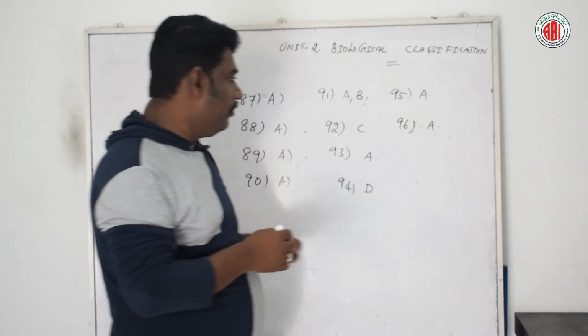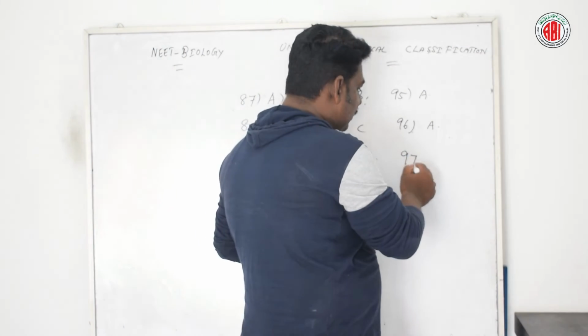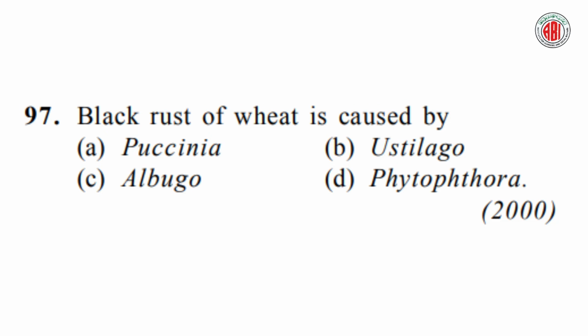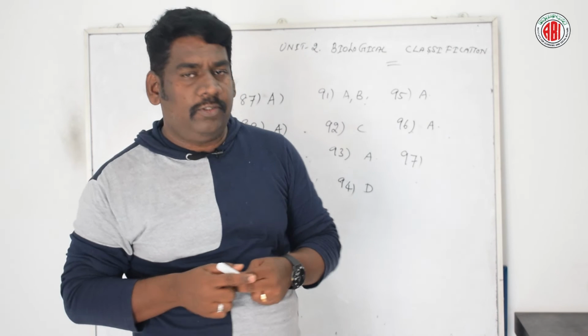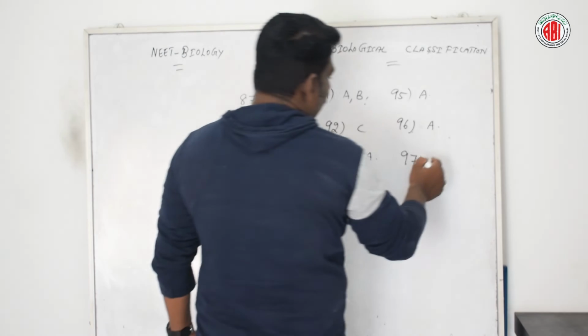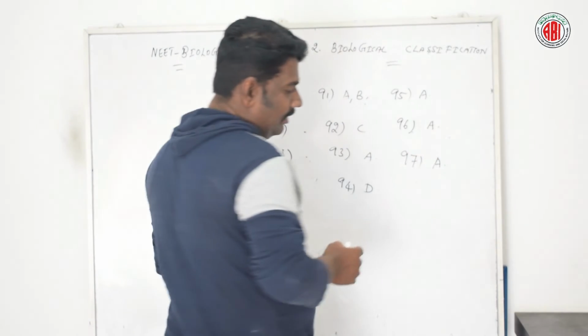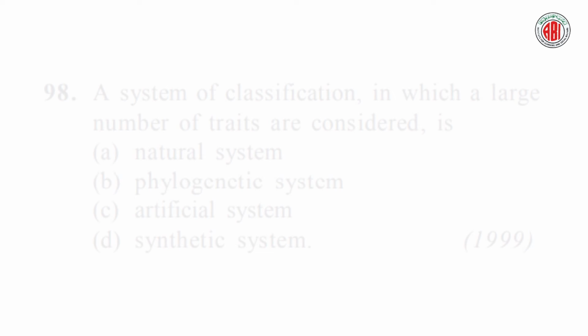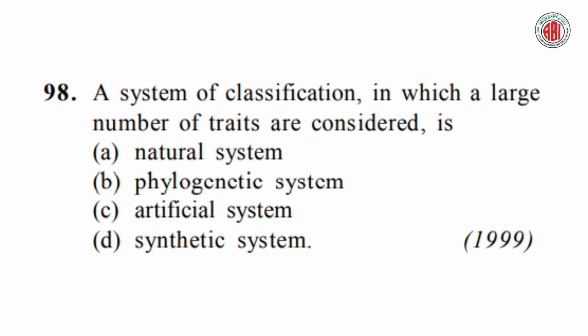Now let us talk about question number 97. Black rust of wheat is caused by, and here are four different options: Puccinia, Albugo, Ustilago and Phytophthora. So let us see the right answer for this question. According to question 97, option A is the right answer. This question we already discussed earlier. Now let us talk about the next question.